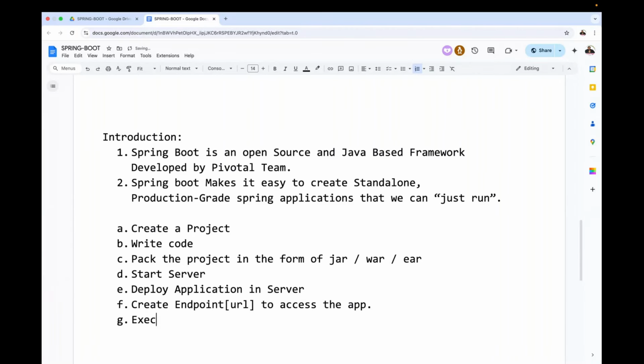Execute the application. Right, sir. Like this and so on. So many things are going to be available. Create project, write code. It's okay. This is common.